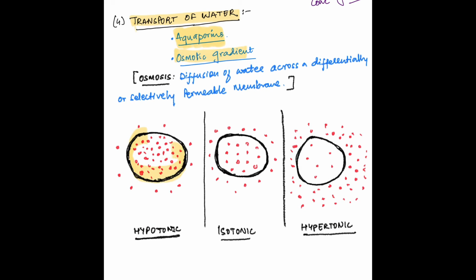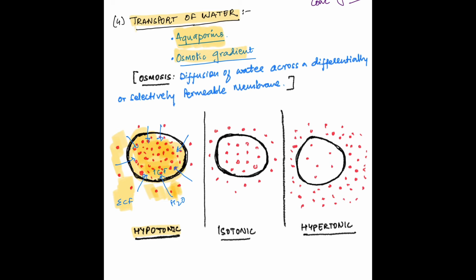These are 3 cells in 3 different types of fluids. Fluid present inside the cell is called as intracellular fluid, ICF, and fluid present outside the cell is called as extracellular fluid, ECF. In the first example, the ECF is hypotonic, that is, number of solutes outside the cell are less than the number of solutes inside the cell. So water will move from outside the cell to inside the cell to normalize the osmotic gradient. So to repeat again, water moves from a place where there are less solutes to a place where there are more solutes.